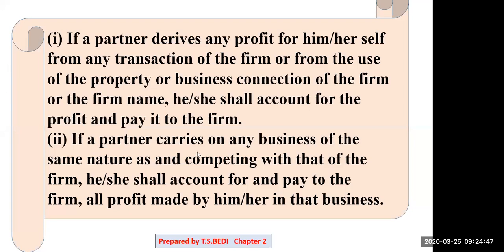Second point, if a partner carries on any business of the same nature as and competing with that of the firm, he or she shall account for and pay to the firm all profit made by him or her in that business. Suppose a partner opens another business of same nature, then A must share the profits among all the partners. Are these two points clear?